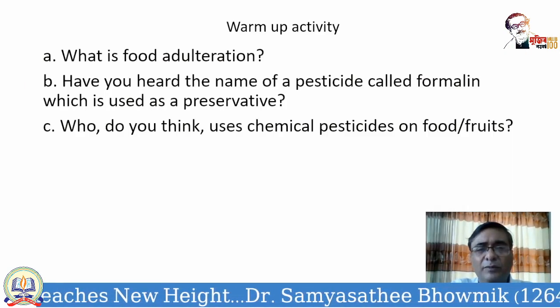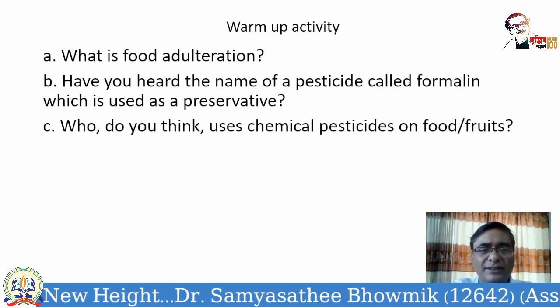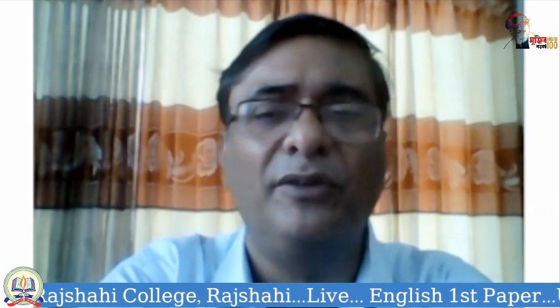consequences of food adulteration. Now, have you heard the name of pesticide called formalin, which is used as a preservative? So formalin is a kind of pesticide which is used to preserve food for a long time. Formalin is a word that is very familiar to the people of Bangladesh, because formalin is used almost in every kind of food items, starting from milk to fish, meat, fruits, and different types of items.